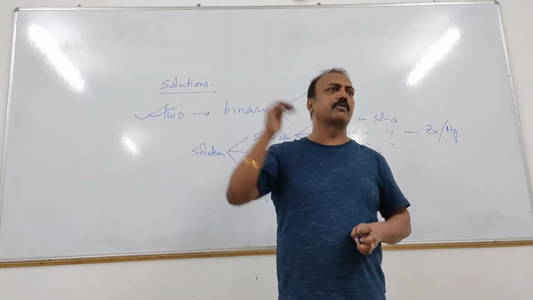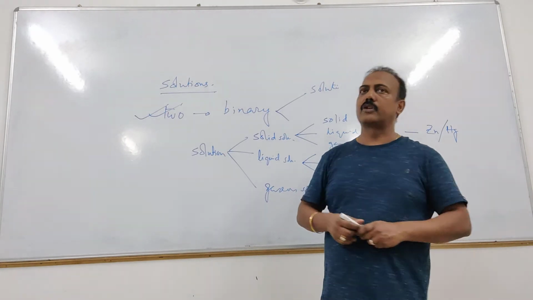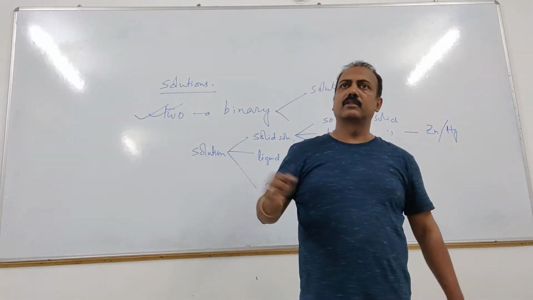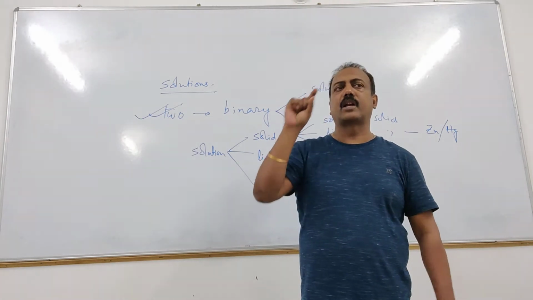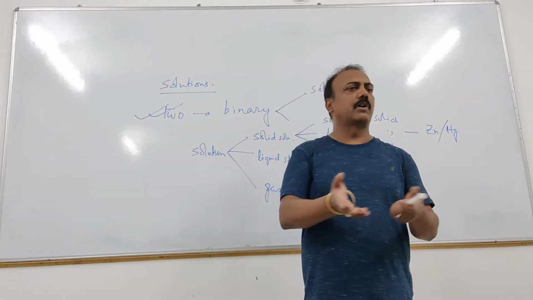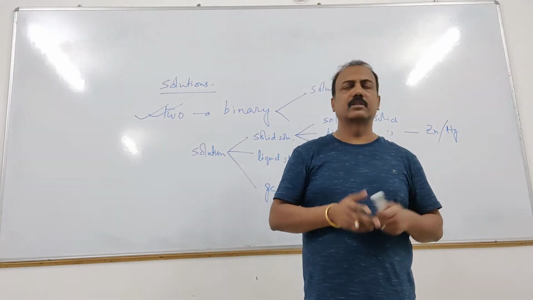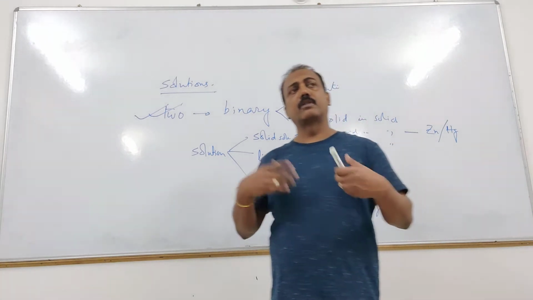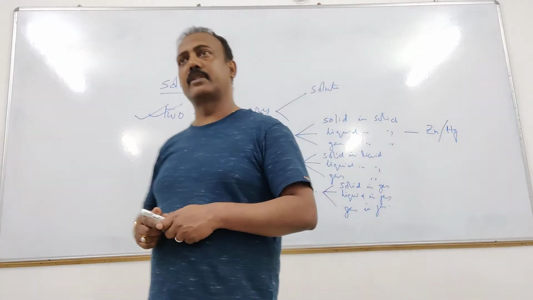If two components are there, we call it binary solution. If three components, ternary and so on. In our syllabus only binary is there. Two components in binary solution are called solute and solvent. What is solute? What is solvent? You know, the one which is more in amount is solvent. The one which is less in amount is solute. The solution will always take the state of solvent.